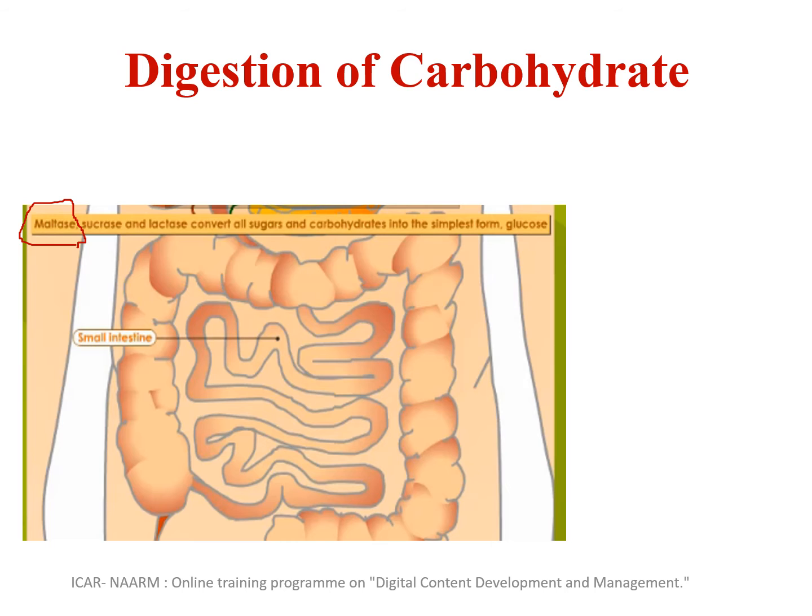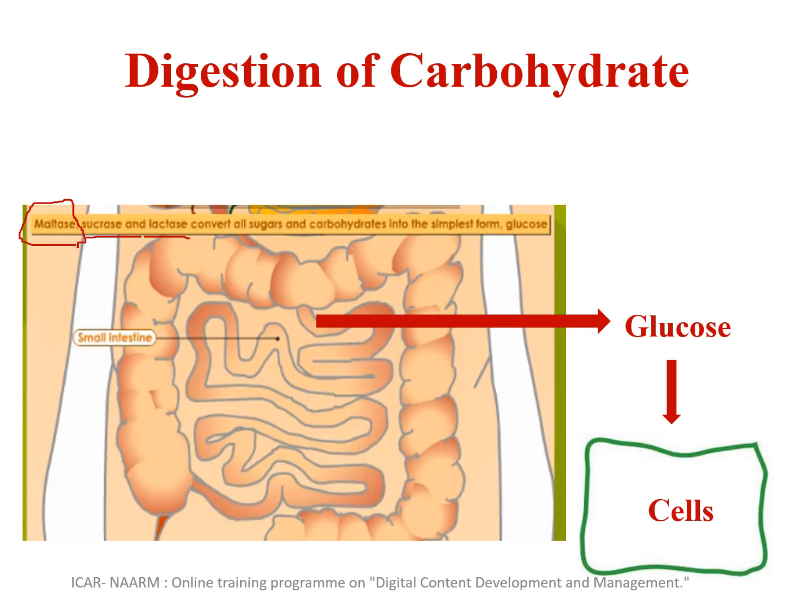In the same way we have other enzymes like sucrase and lactase. Sucrase will act on sucrose, which is the common table sugar that we take in, and lactase will act on lactose, which is the milk sugar. Finally, at the end of digestion, whatever polysaccharide that we take will be broken down to release the monosaccharide, and the monosaccharide released is majorly glucose. So at the end of digestion, glucose is produced.